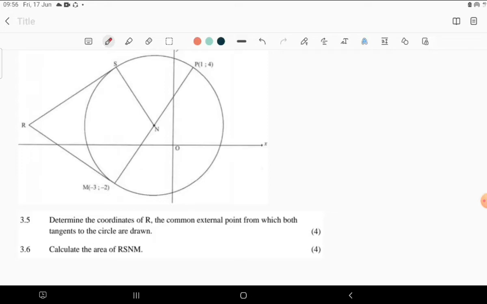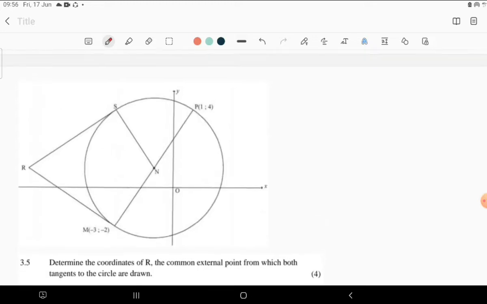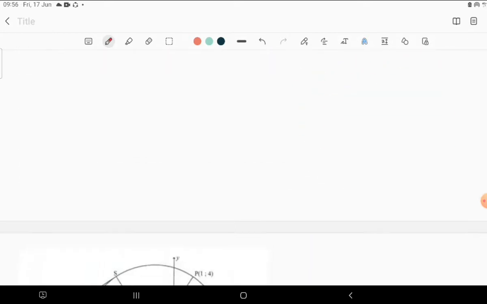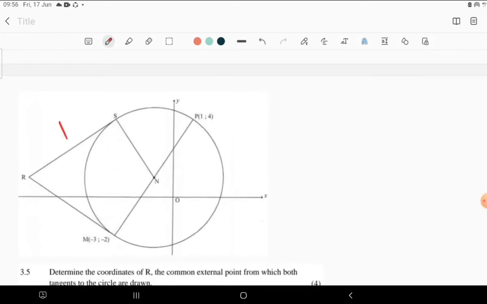determine the coordinates of R, which is the common external point from which both tangents to the circle are drawn. So we are looking for the coordinates of R now. For 4 marks, we need to know what to do. Here at point M, we do have the equation of MR.